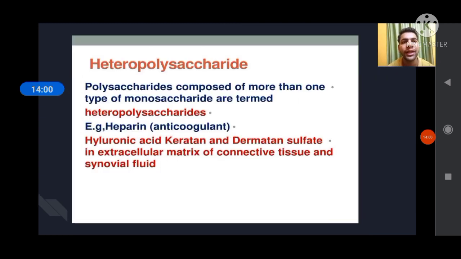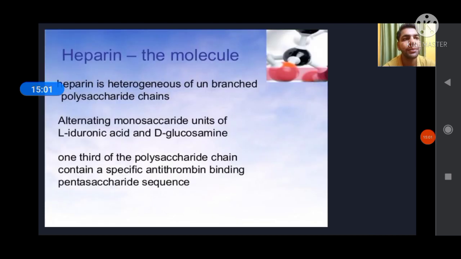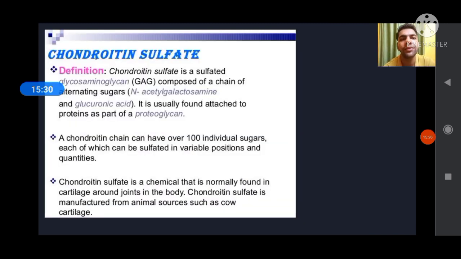Then heteropolysaccharide. I also discussed about that. What is heteropolysaccharide? It is the combination of different monosaccharide units. Hyaluronic acid. What is hyaluronic acid? Hyaluronic acid is a heteropolysaccharide. It is an important GAG. GAG means glycosaminoglycan, found in the ground substance of synovial fluid of joints and the vitreous humor of the eyes. Heparin is an anticoagulant. Then it is a heterogeneous unbranched polysaccharide chain of alternating monosaccharides, chondroitin sulfate.